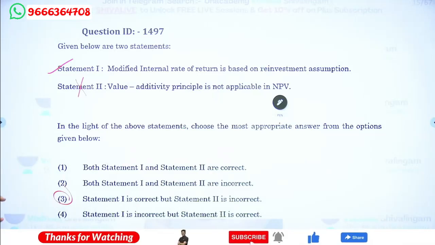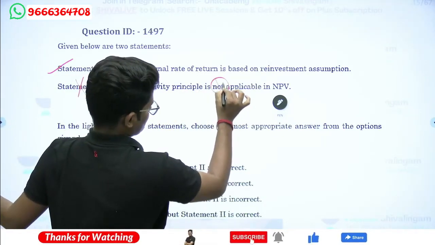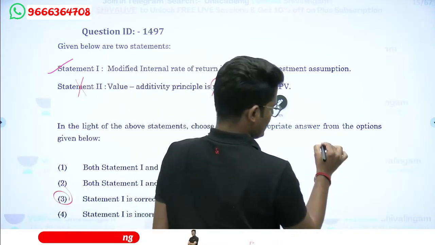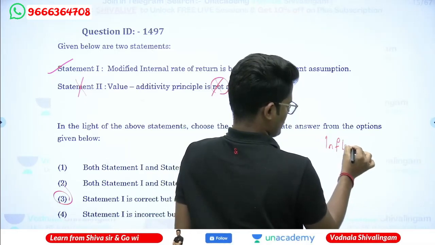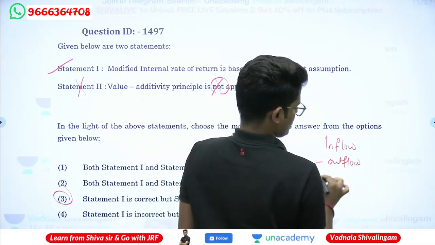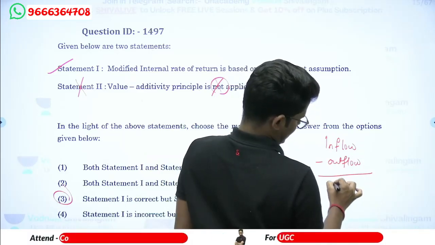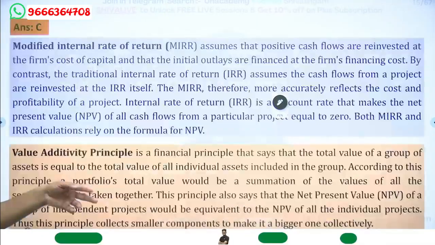Why is the second one wrong? Value additive principle is not applicable to NPV is not correct, because value additive is nothing but here present value of cash inflow minus outflow. The leftover is either positive or negative, plus or minus. That will be an addition or a deletion.